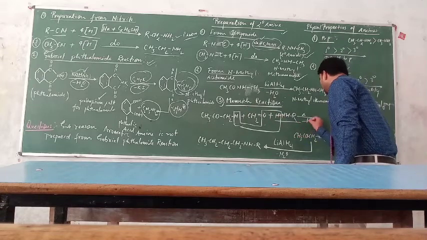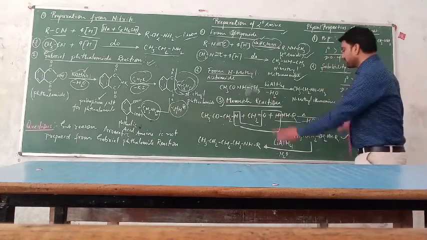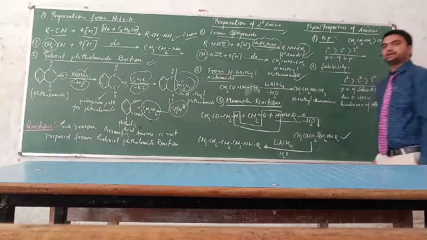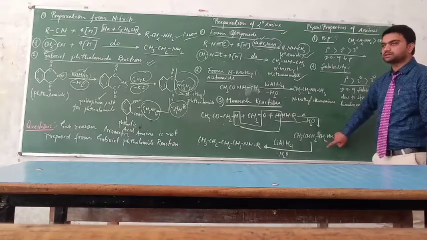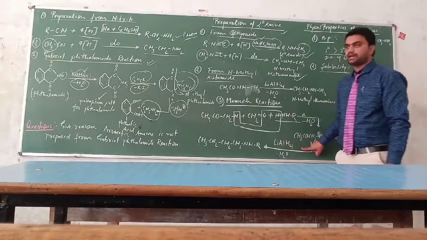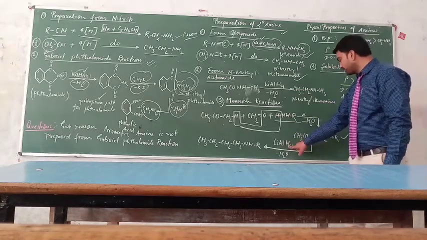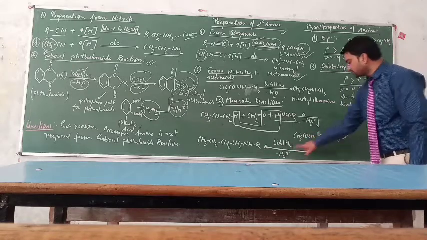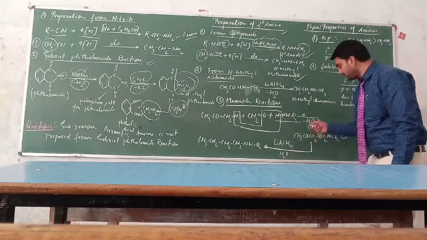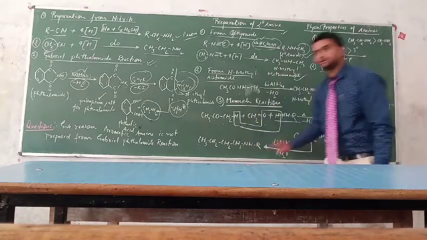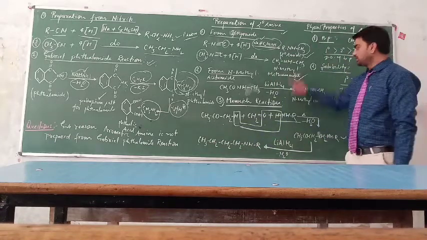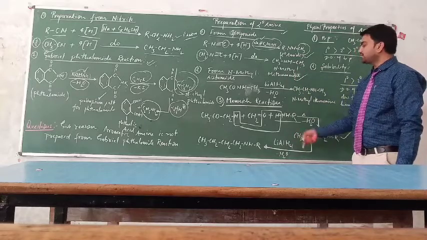That means from here the water molecule is eliminated, and we get the Mannich base. And again this Mannich base is treated with the lithium aluminum hydride. Then the two hydrogen react with the oxygen to form the water, and the remaining two hydrogen will come towards the carbon. Then we get the product this. Clear? So with the help of Mannich reaction we can also prepare the 2-degree amine.